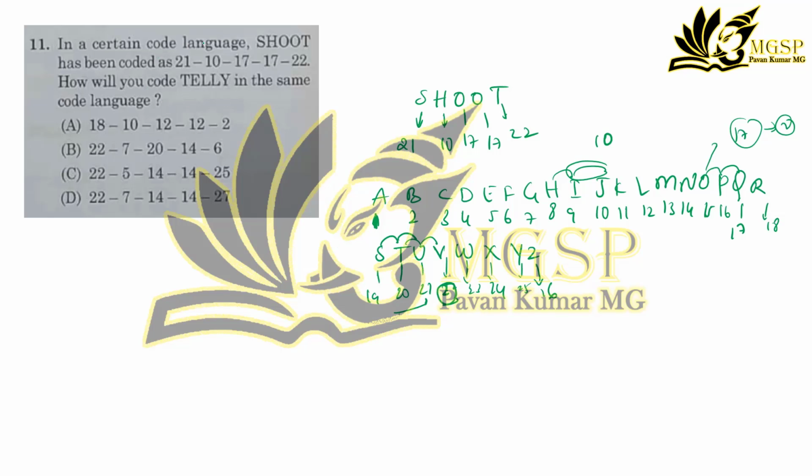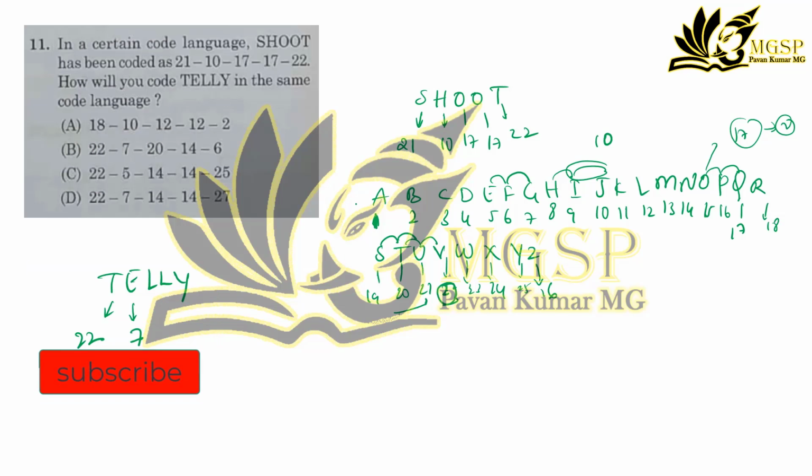Now they have given TELLY. T, as we already know, will take 22. Now E shifted 2 times, 1, 2, gives 7. Next L shifted by 2 terms, 1 and 2, so you will get 14.